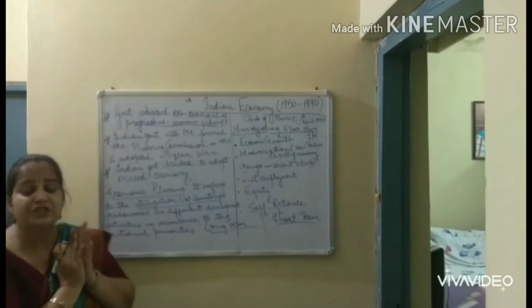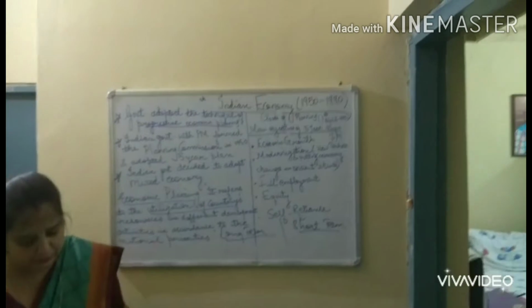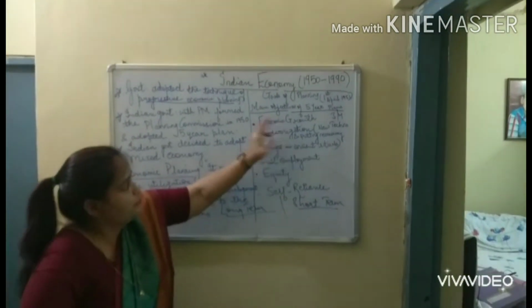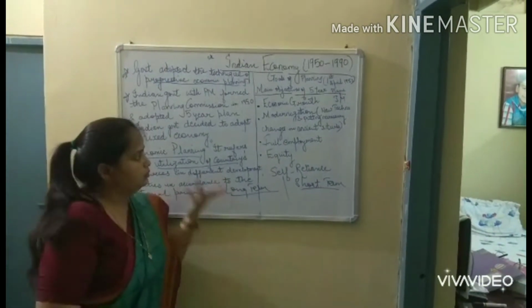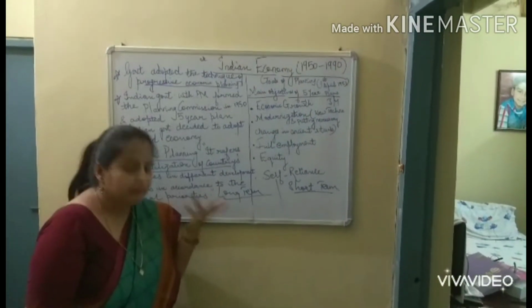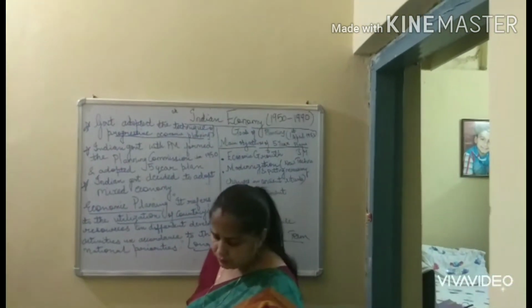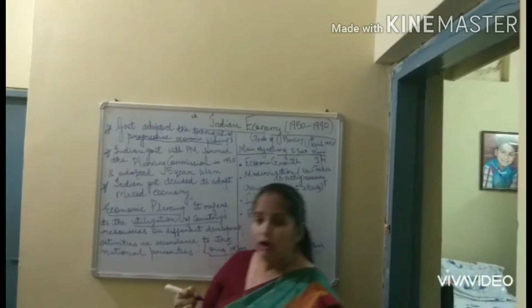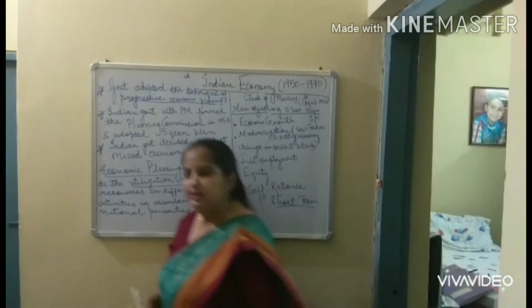Objective means the generalized goals of the 5-year plans. In the objectives of the 5-year plan, the first point we have is economic growth. Most of you must know the meaning of economic growth. Economic growth means there should be an increase in the production activity of an economy over a given period of time.